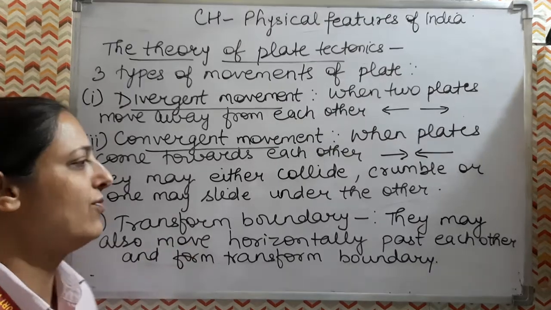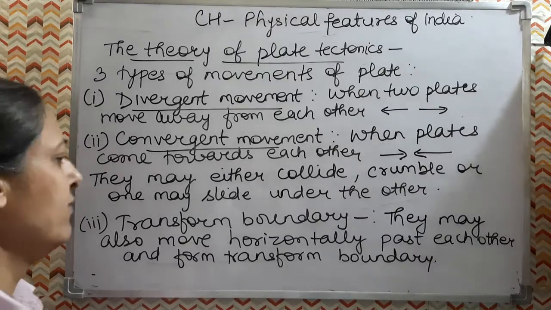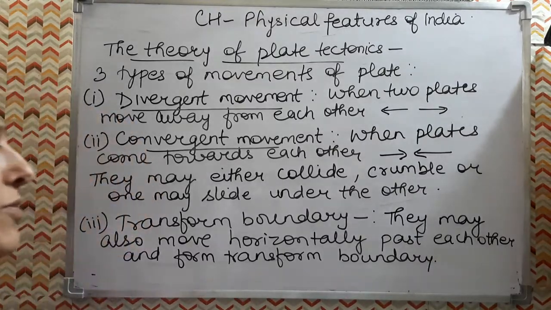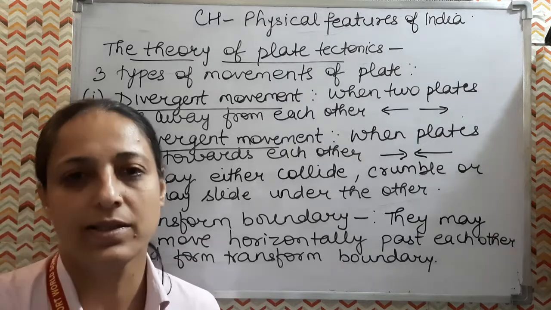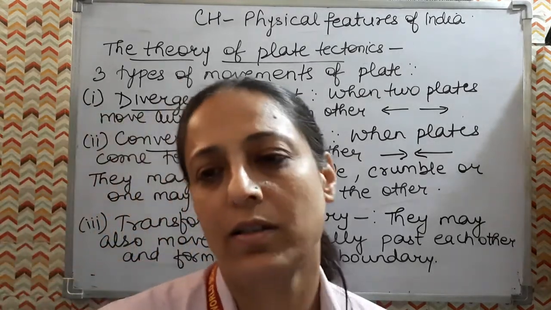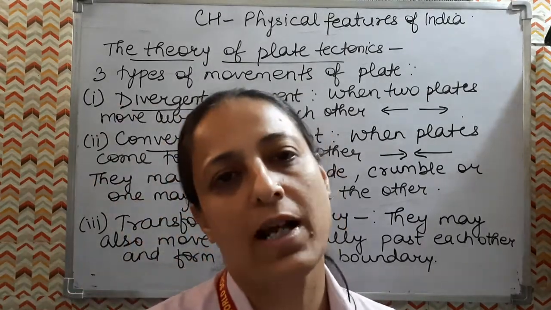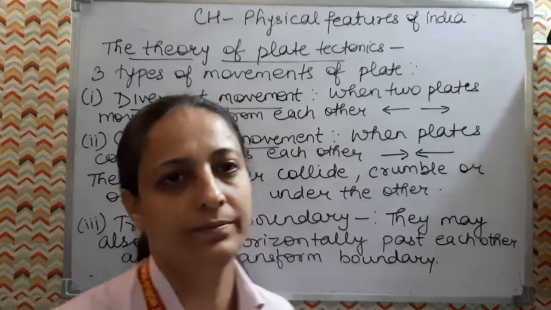And the third is the transform boundary, where the plates move horizontally past each other. Due to this, volcanoes and earthquakes occur. So these movements have resulted in the formation and evolution of the present landforms and features of India.